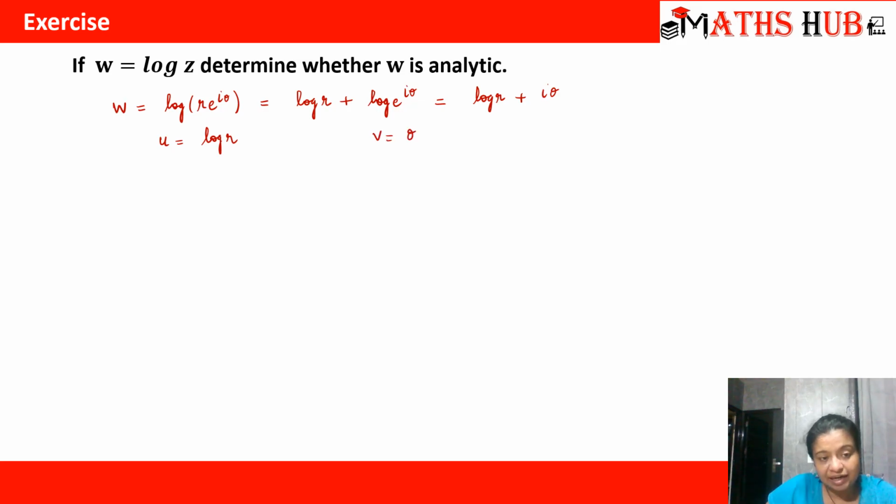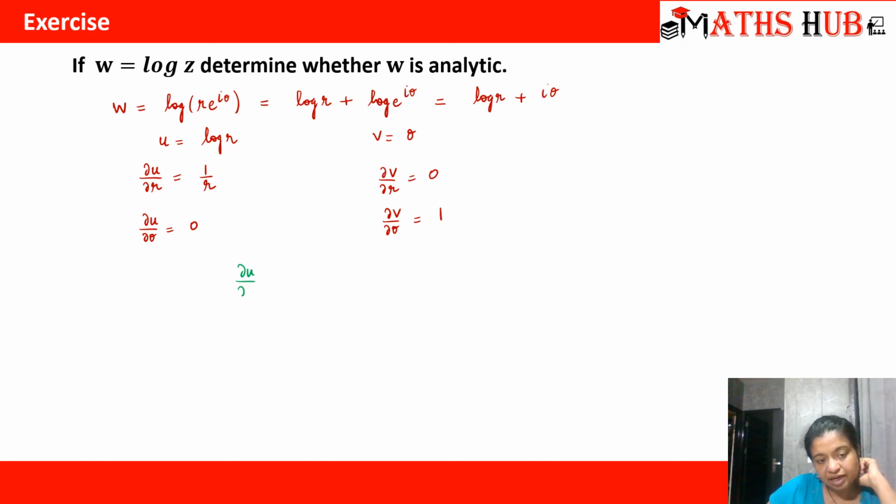So let's calculate ∂u/∂r. It is 1 by r. And what is ∂u/∂θ? It is 0. Similarly, ∂v/∂r is 0. And what is ∂v/∂θ? It is 1. So we need to check the first relationship.